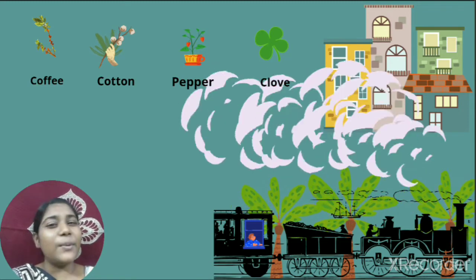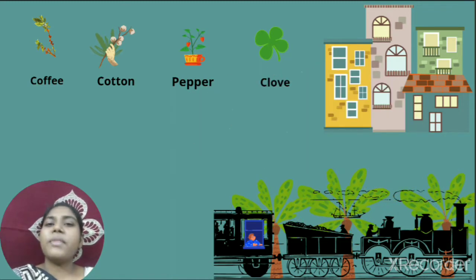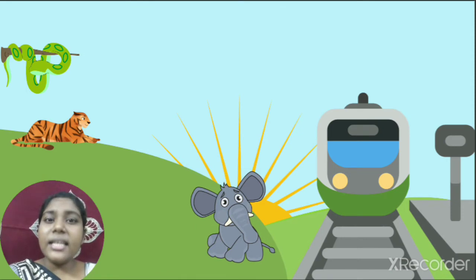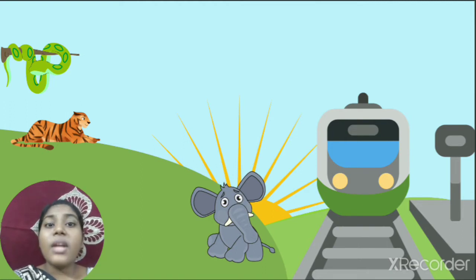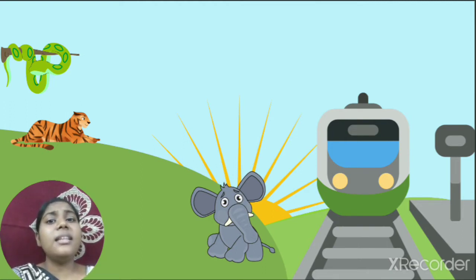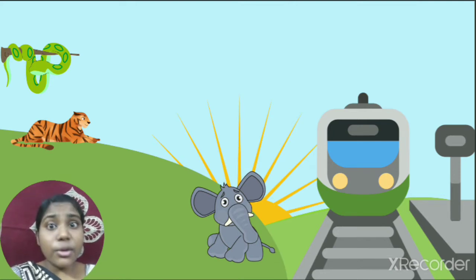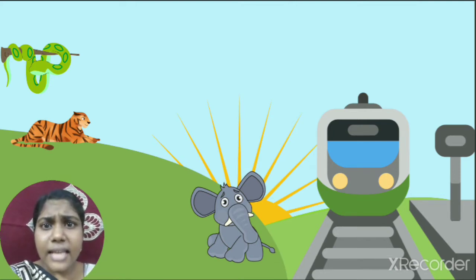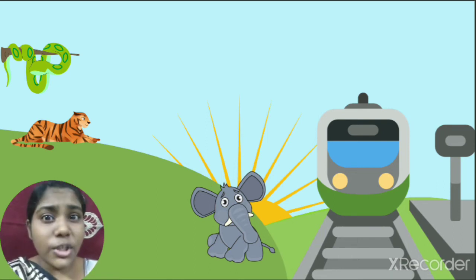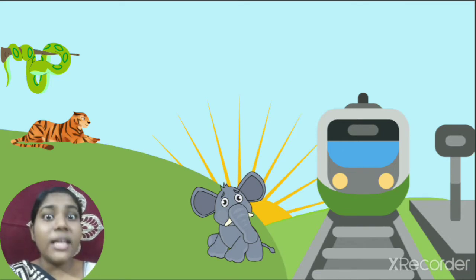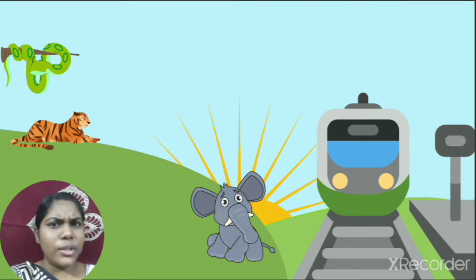They kept proceeding, and in the horizon they saw tigers, snakes, and an elephant. This particular elephant gazed at the train, looking very sadly. Probably it wanted to get inside the train, which is impossible, children. No, the train will be broken. We are not going to let the elephant climb on the train.